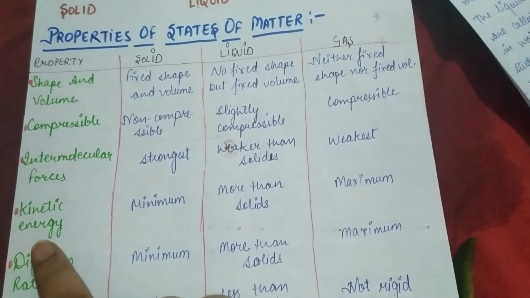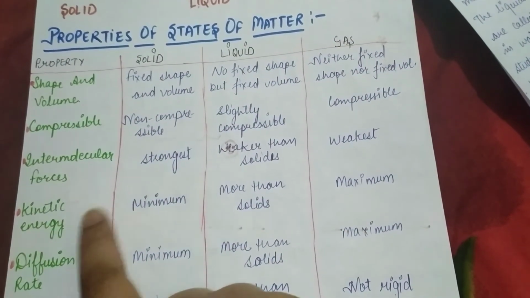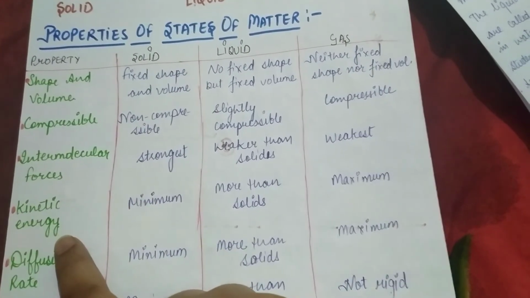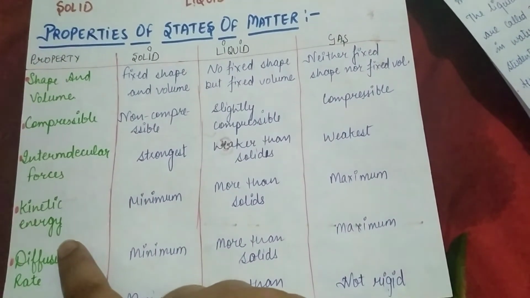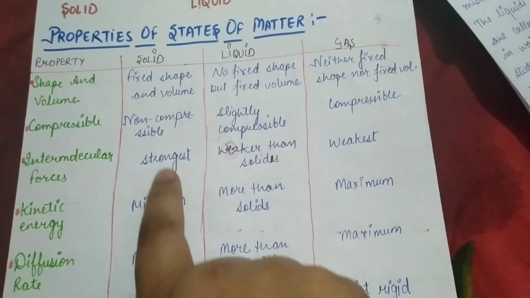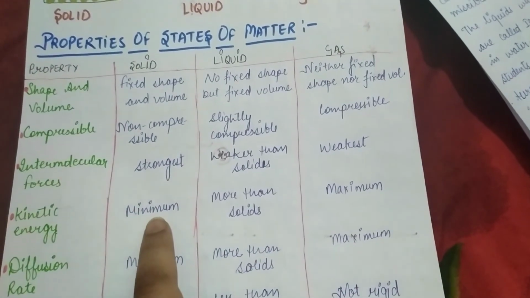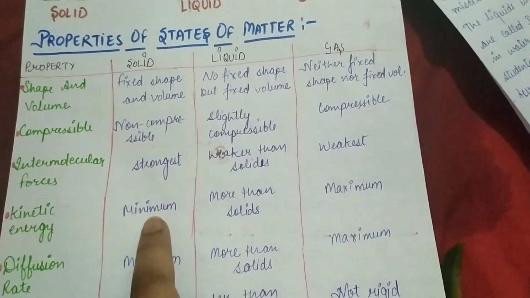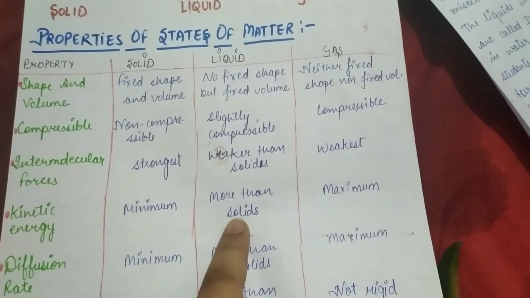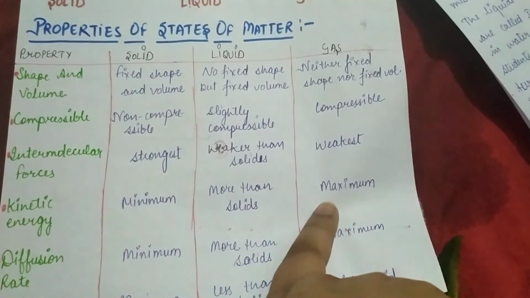Then next is kinetic energy. Kinetic energy relates to the movement or motion of particles. Now in solids, as the particles are not allowed to move because there exists a very strong force between them, solids have minimum kinetic energy. In liquids, the kinetic energy is more than solids, and in gases, the kinetic energy is maximum.